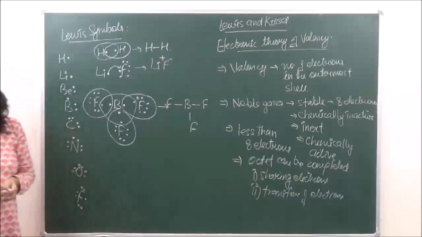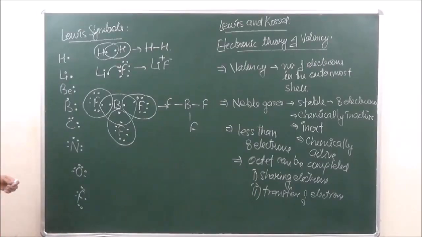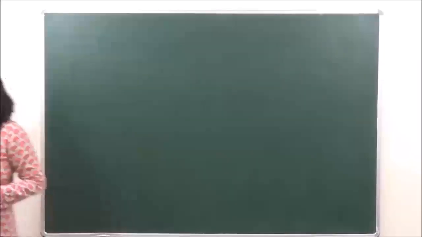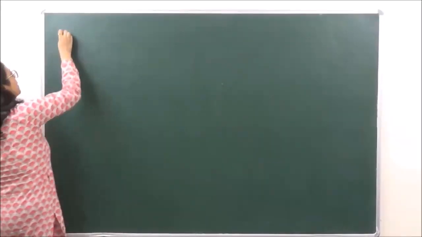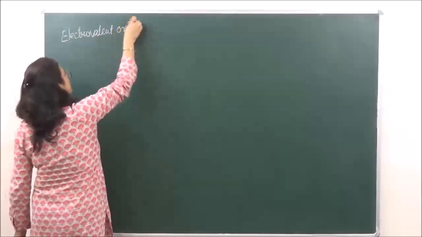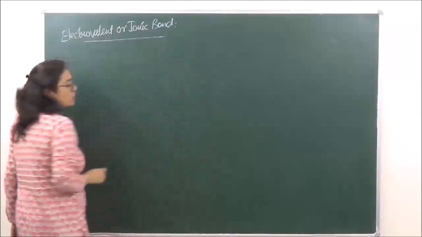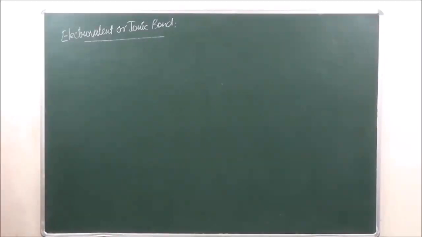So let's go on to the first kind of bond. This was the introduction of the chapter. We go on to the first kind of bond which is the electrovalent or ionic bond.